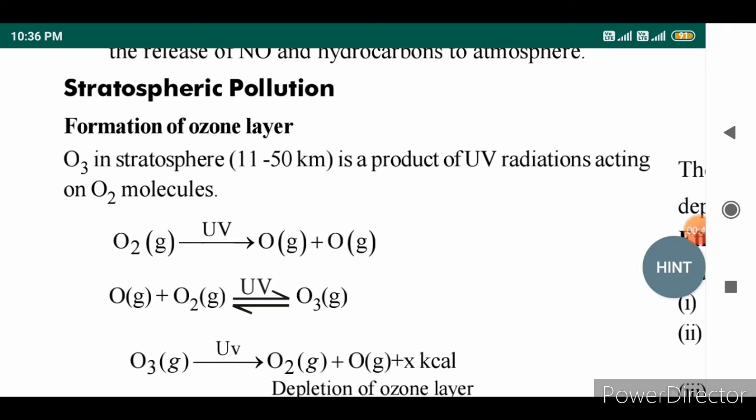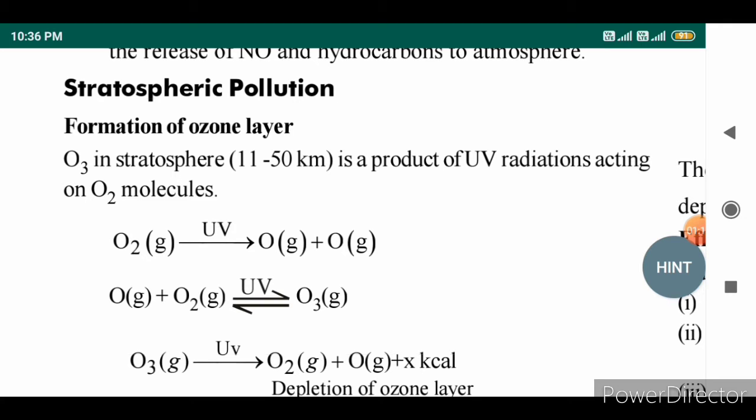Here, stratospheric pollution is generally caused by the action of ultraviolet light which is present in the sunlight. For example, O2 or oxygen is decomposed in the presence of UV light to produce O plus O. That means diatomic oxygen is converted into single atoms of oxygen.